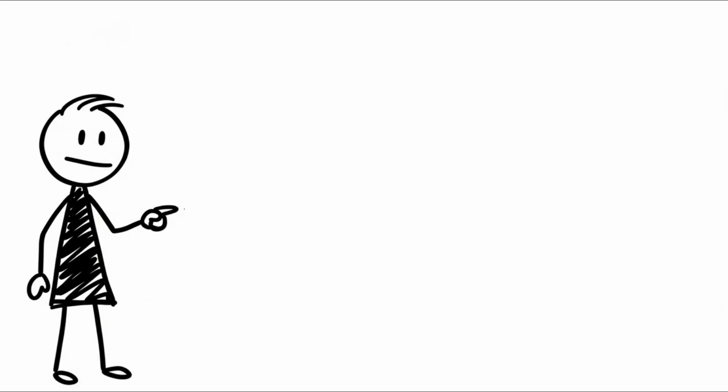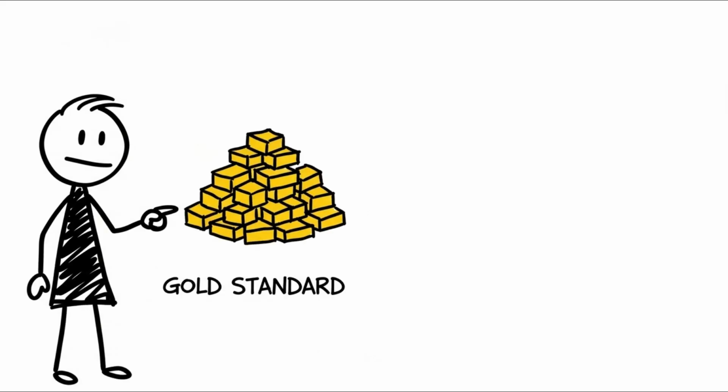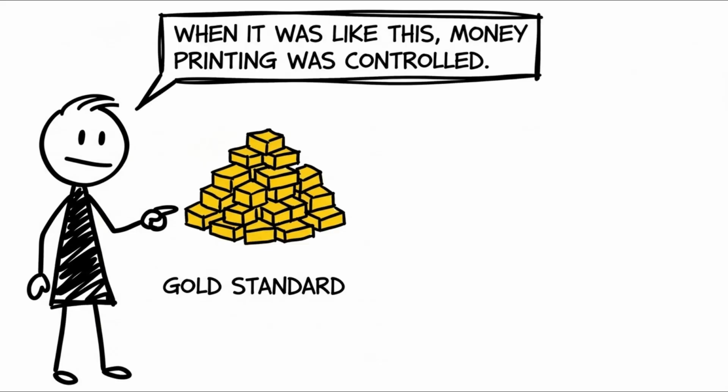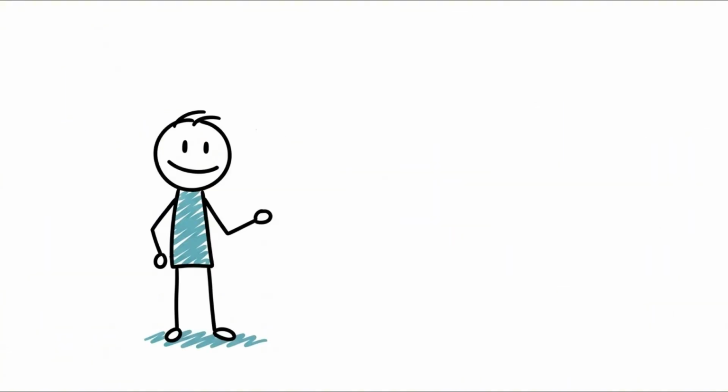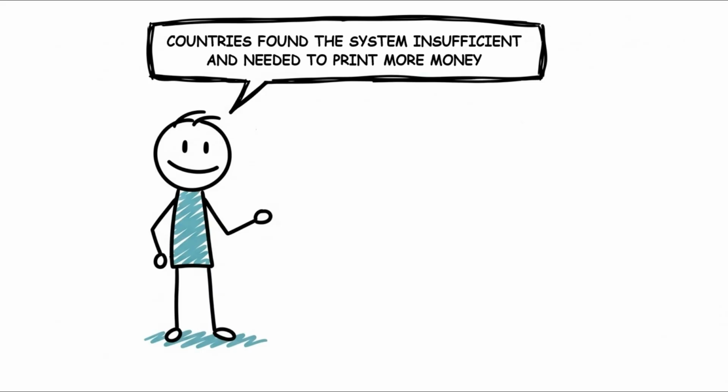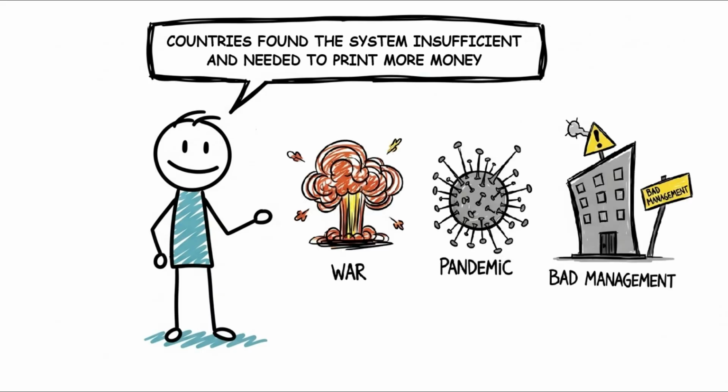The current money printing system is not this, but actually this is the one that should be. When it was like this, since money printing was under control, exchange rates did not fluctuate much. But the world changed. Countries needed more money because of war, pandemic, wrong management systems, and they saw this system as insufficient. Also, since some countries did not have enough underground resources, becoming rich was difficult, because they could not print money as they wished. Actually, they still cannot print as much as they want because of the risk of an inflation explosion, but compared to the past, they can print more.